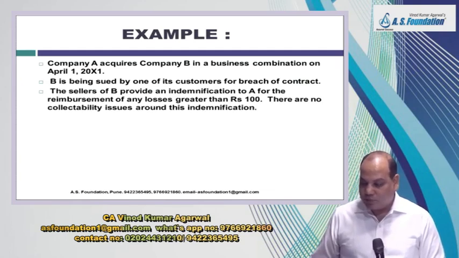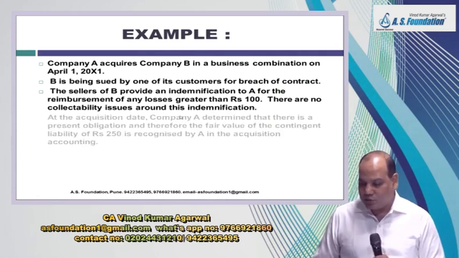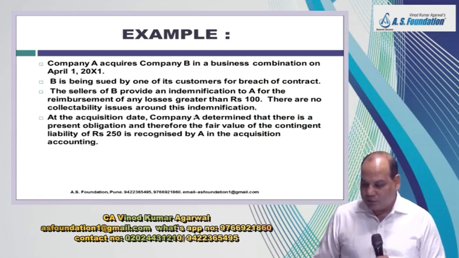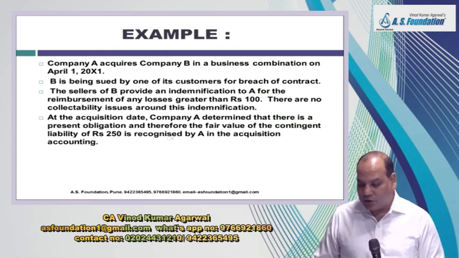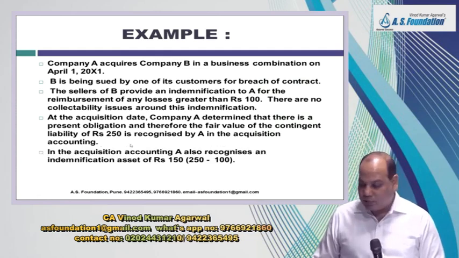The sellers of B provide an indemnification to A for the reimbursement of any losses greater than 100 rupees. There is no collectibility issue around this indemnification. So at the acquisition date, company A determined that there is a present obligation and therefore the fair value of the contingent liability is 250. So it will recognize 250 as a liability.